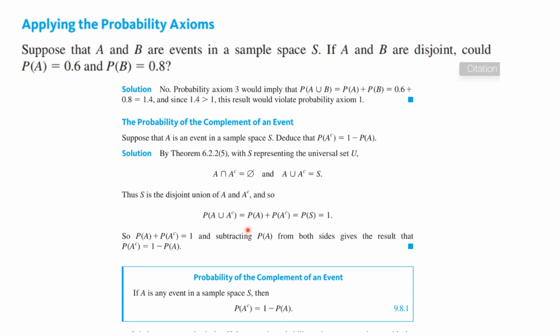So we're going to use algebra here, and we're going to subtract the probability of A from both sides. So this is one side, this is another. When we subtract that, we get the probability of A's complement is equal to 1 minus the probability of A. Often, this theorem that we just proved is useful. So if A is any event in a sample space S, then the probability of A's complement is equal to 1 minus the probability of A.